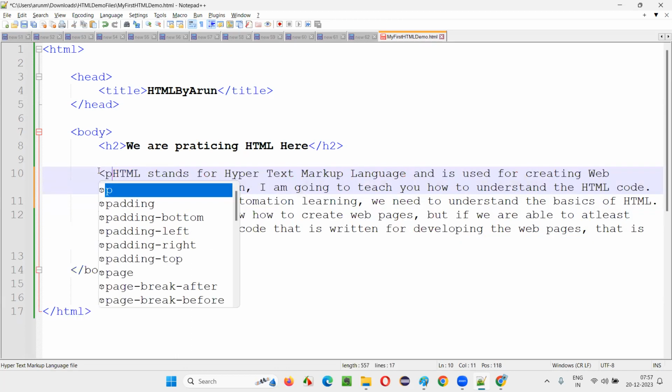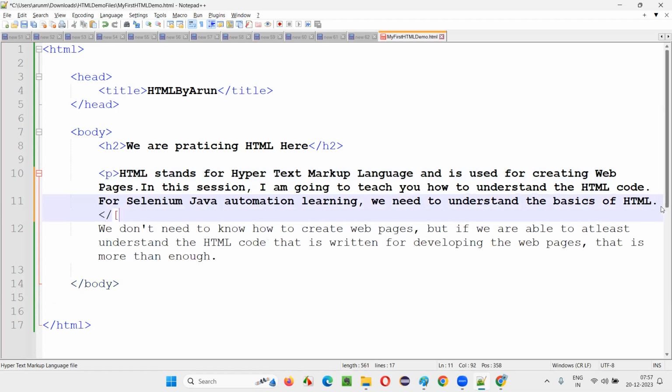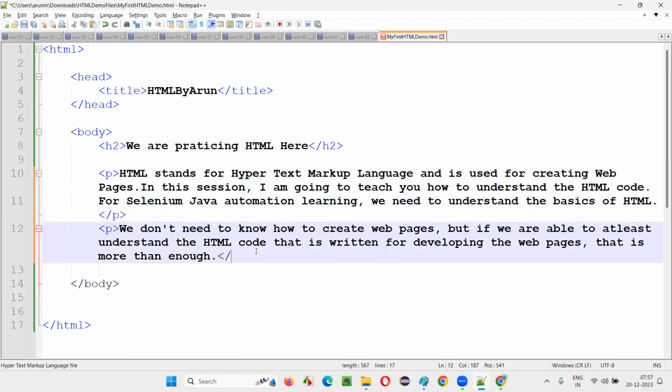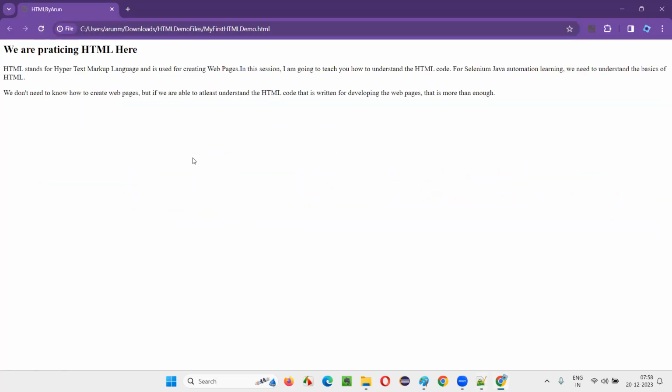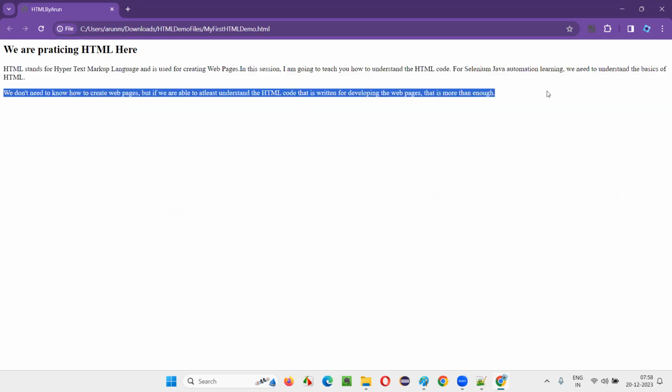So I'll start this P tag here. The paragraph is starting here. P stands for paragraph. In English, we have paragraphs, right? Till here, paragraph should end. Slash P. Again, this one is another paragraph. So here is another paragraph, P tag, and paragraph is ending here, slash P. Two paragraphs. In English, we generally write the text in paragraph format, right? If you go with any book, you see paragraphs. This is the first paragraph. These two lines are coming as part of the first paragraph, and this is coming as a second paragraph.